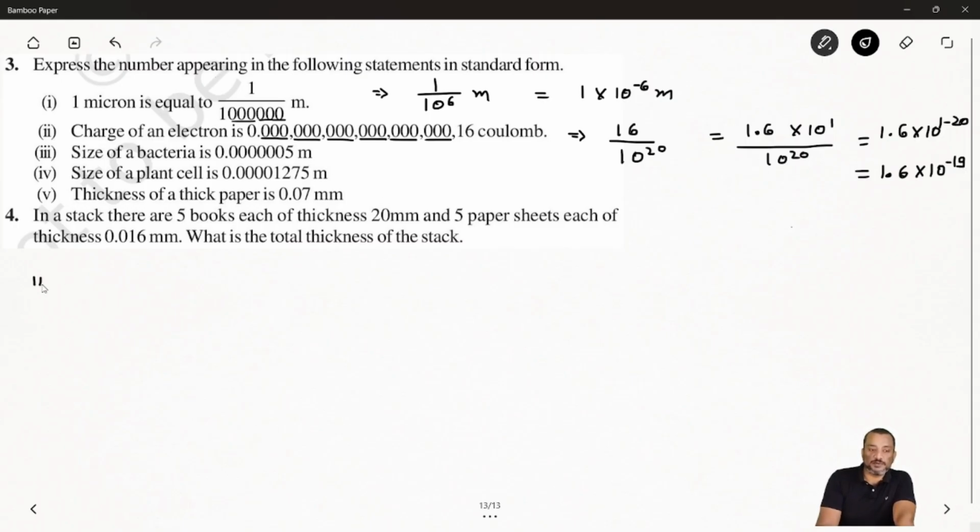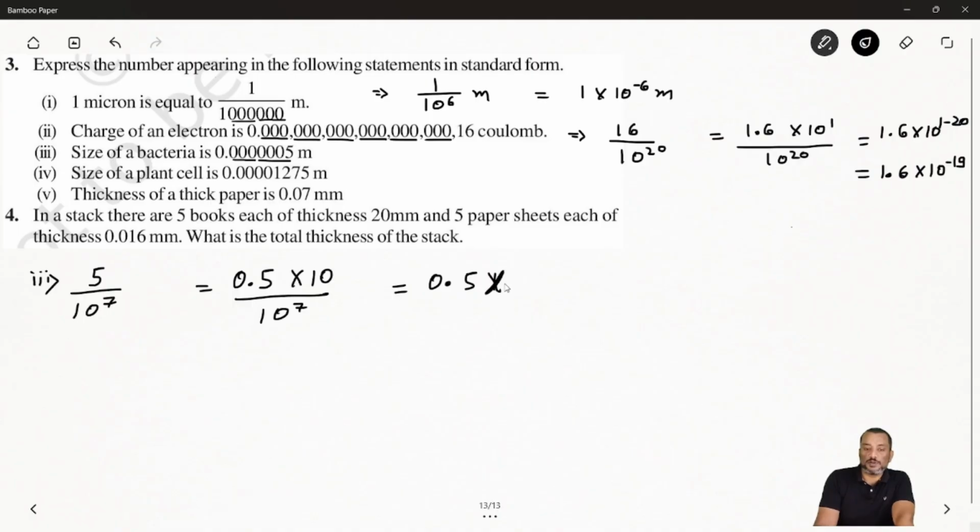Now, same way size of bacteria. Size of bacteria, you can see the third one. It is saying size of bacteria. So can we write here how many zeros? 3, 6 and 7. So you can say 5 over 10 to the power 7. Okay. Now, after that, you can see this one is equal to 0.5 times 10 by 10 to the power 7. So you can say this one 0.5 times 10 to the power 1 minus 7. So we will get what? 0.5 times 10 to the power minus 6.